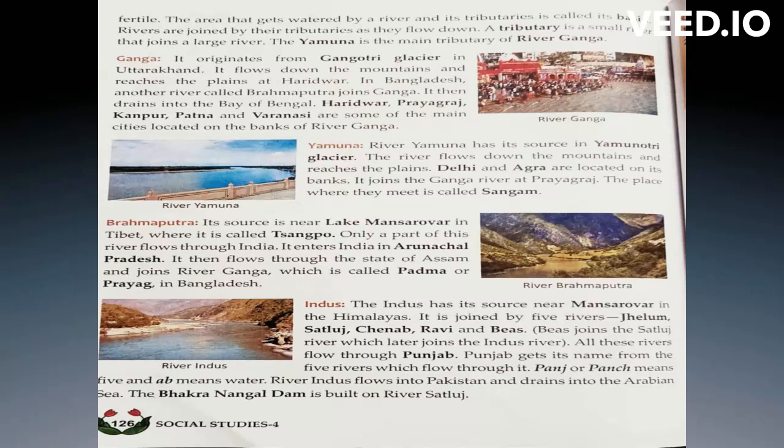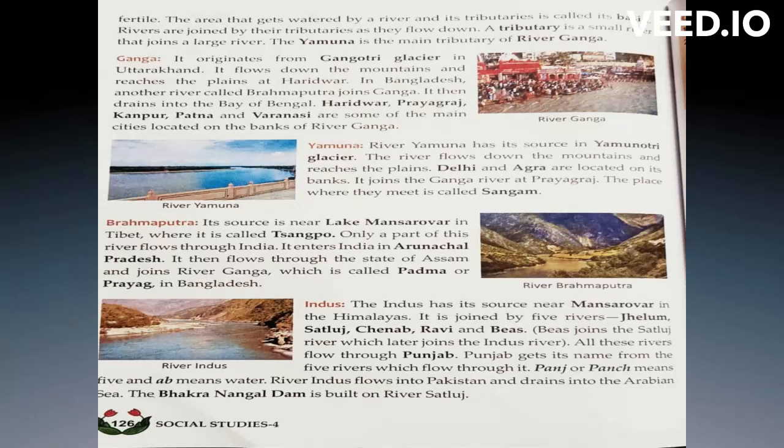And next, look into this page. Here you have about the tributary. A tributary is a small river that joins a large river. Small rivers join together and form a big river. Those small rivers are called tributaries. So here the Yamuna is the main tributary of river Ganga. Means Yamuna is a small river, understood?